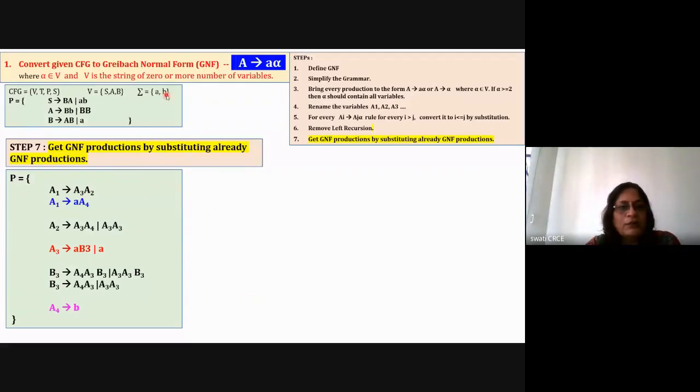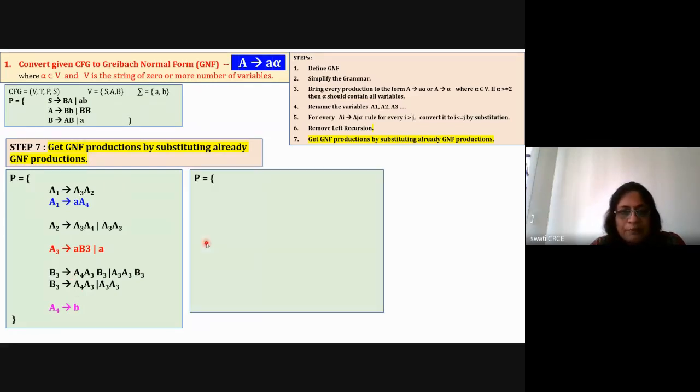And now I have to apply step number 7. So I'll go on selecting each and every rule, and then I'm going to write it in the output answer. But before that, I have to check which rules are already in GNF. I can identify this blue color, red color, and this magenta color variables are already in GNF format. So select the rules and write them in the output as the first step.